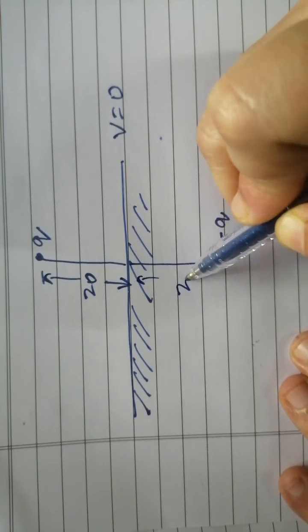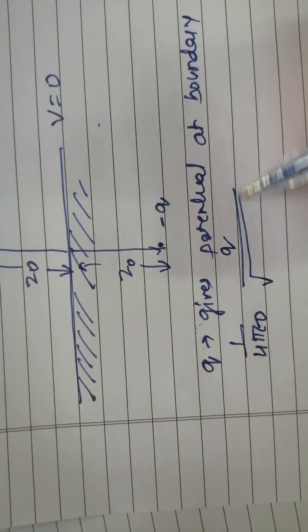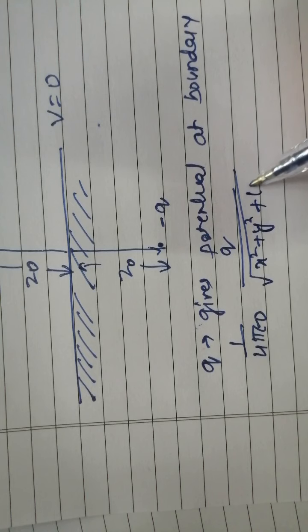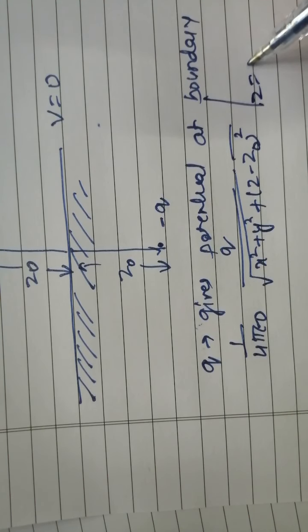If I think of a charge exactly at the same distance, then Q gives potential at the boundary, and that potential is 1 upon 4 pi epsilon naught, Q divided by root of x square plus y square plus z minus z naught whole square, at z equal to 0.